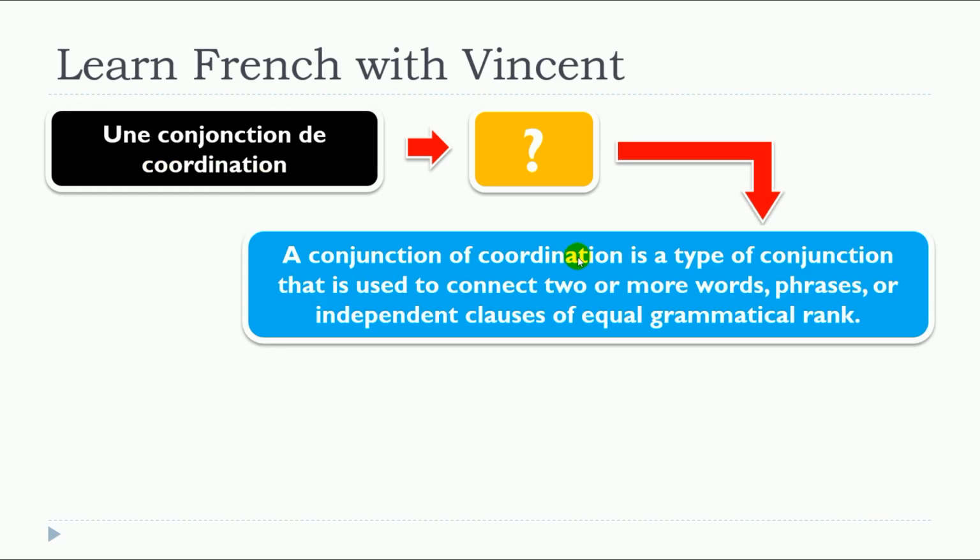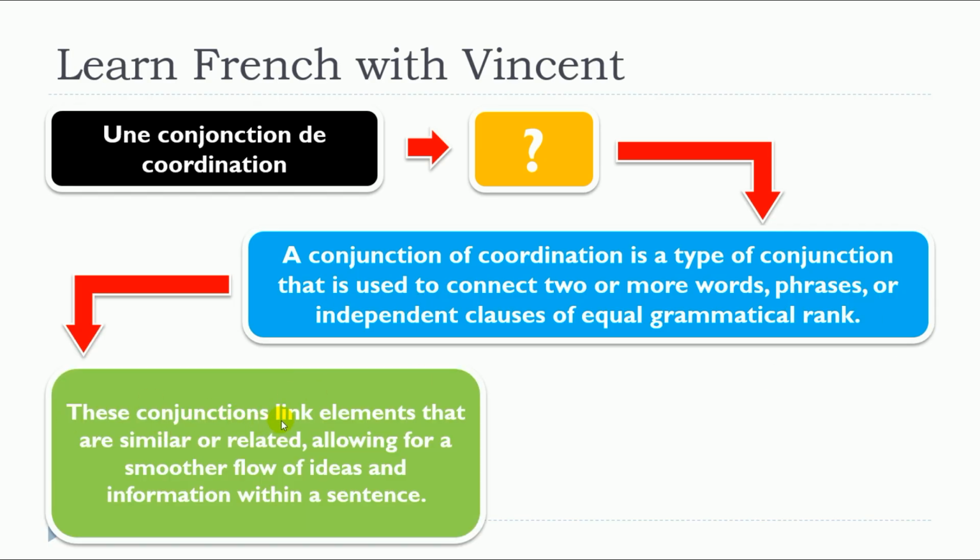A conjunction of coordination is a type of conjunction that is used to connect two or more words, phrases, or independent clauses of equal grammatical rank. So you will use the conjunction to connect two words, two phrases, or two clauses. These conjunctions link elements that are similar or related, allowing for a smoother flow of ideas and information within a sentence. So by using this conjunction to connect these words, phrases, or clauses, it will make the sentence go smoother.